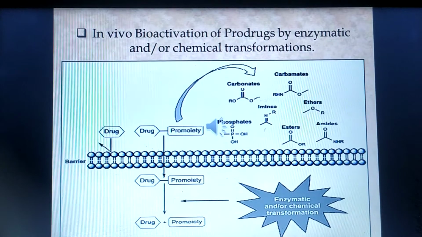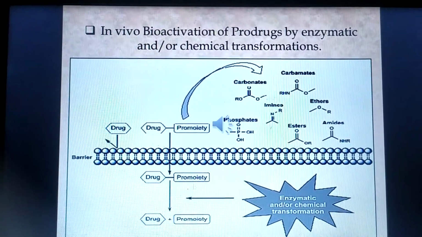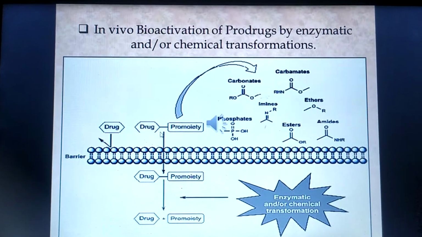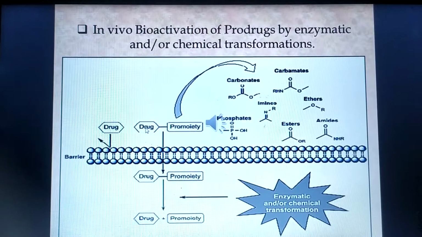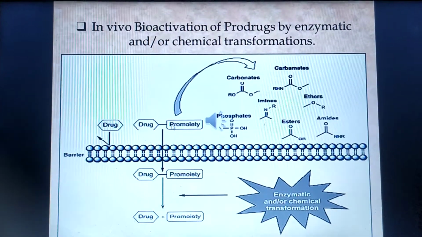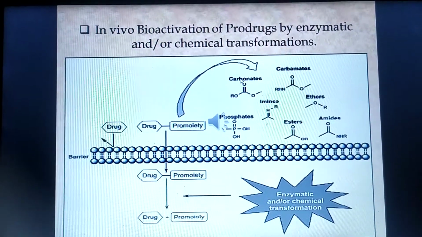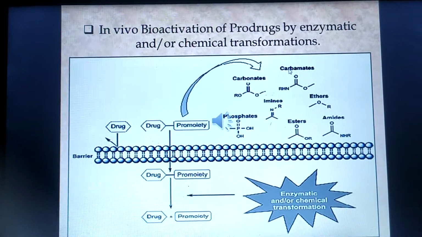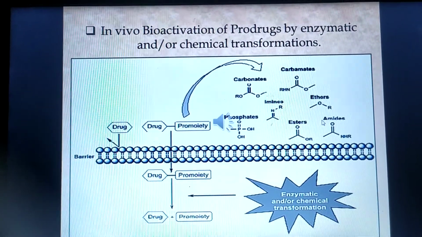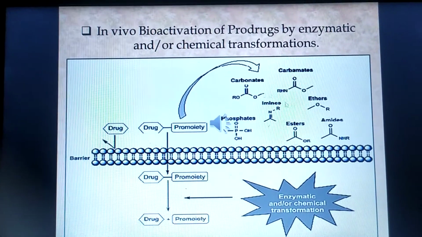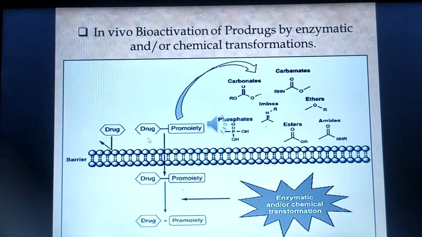So what is the basic mechanism for a prodrug? A prodrug is mainly a combination of the active drug and the pro-moiety. So what is the pro-moiety? The pro-moiety can be carbonates, carbamates, phosphate, imines, esters, ethers, or imides group that attaches to the active drug and forms a prodrug.